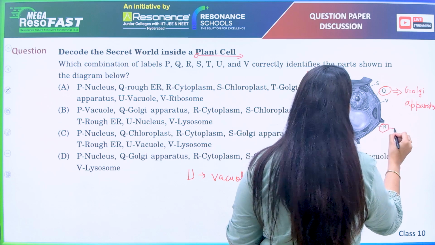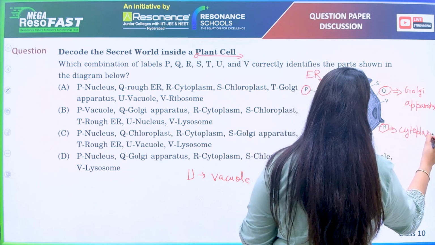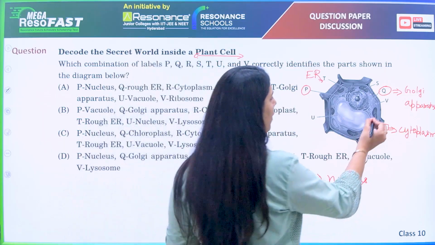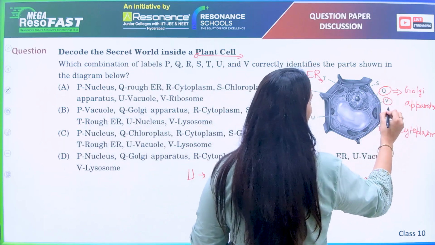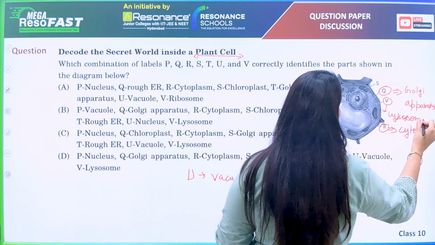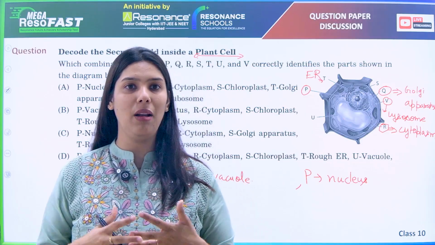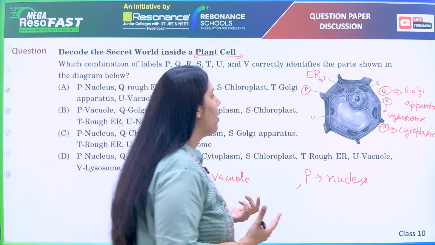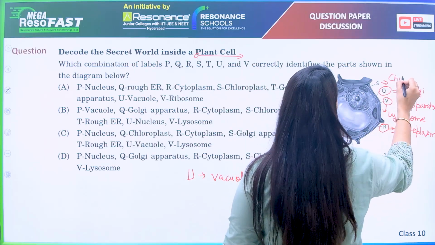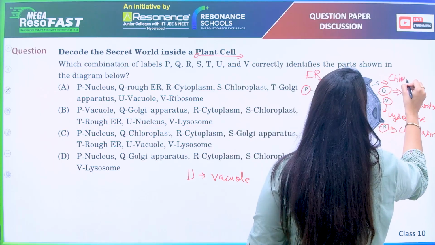R. R is what? Main arena for all the chemical reaction which takes place in the cell, that is cytoplasm. Right. So which labeling is left? V. V is what? V is a kind of endomembrane system. It is lysosomes. Okay. Lysosomes are what? Lysosomes are the suicidal bags. Basically the suicidal bags which helps in the autophagy. Right. S. S is what? Here the S is a double membrane bound structure which is present in the plant cell specifically. That is chloroplast.